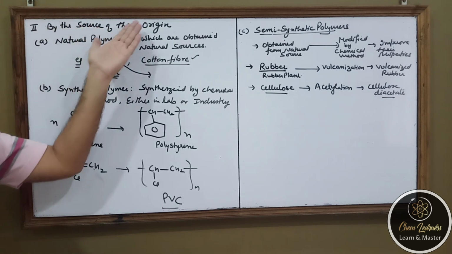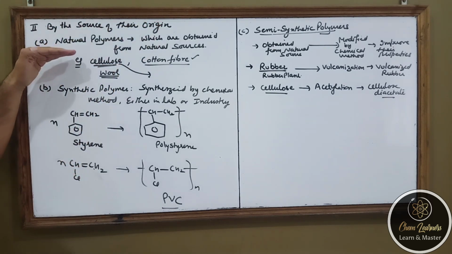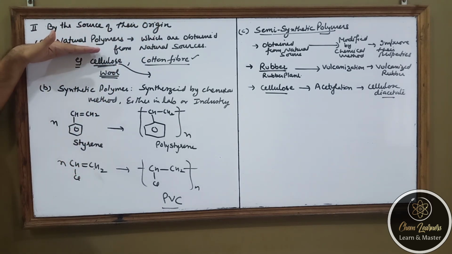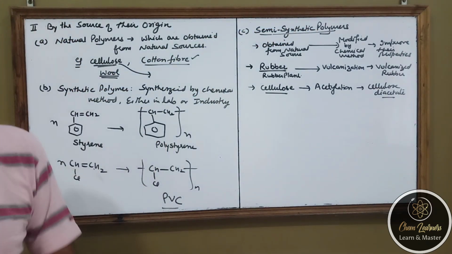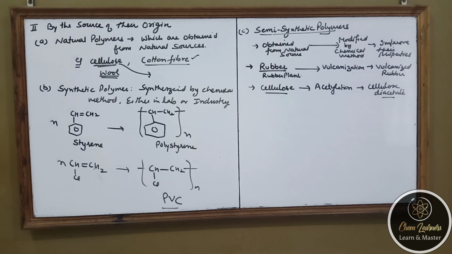So on the basis of source of origin, polymers are of three types: natural polymers, semi-synthetic polymers, and synthetic polymers. You can note down.